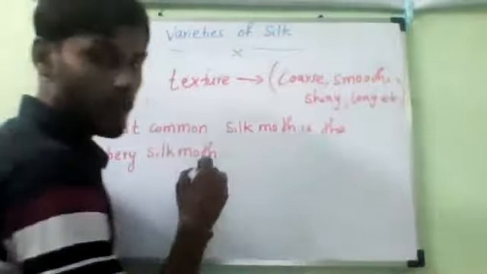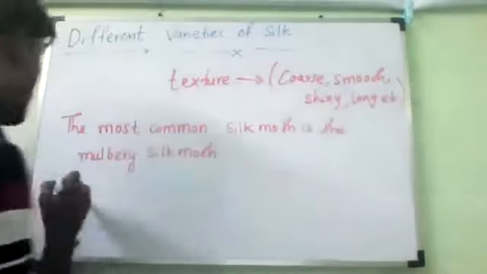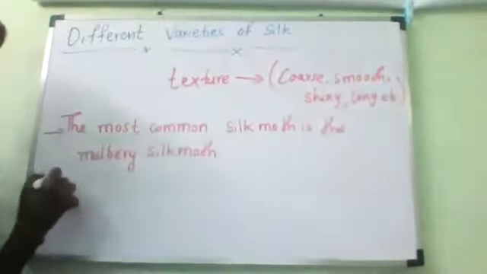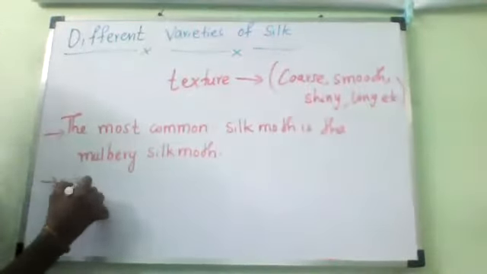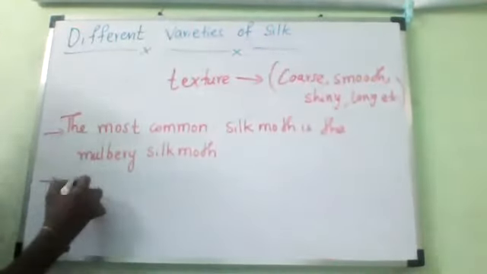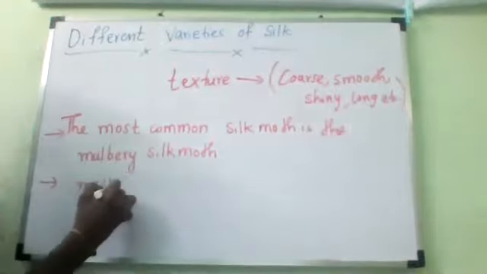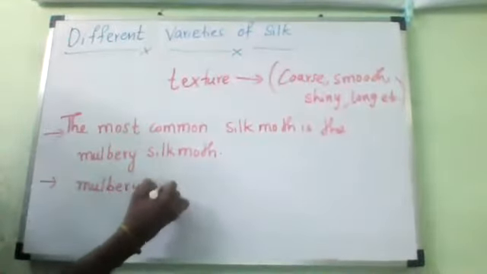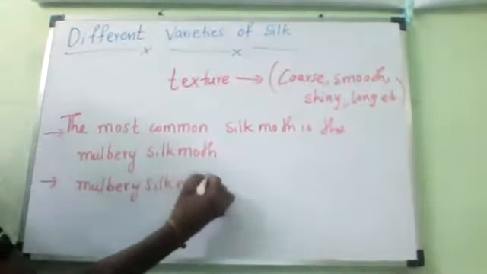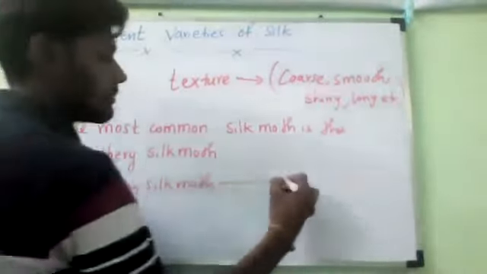The silk obtained from this is called mulberry silk.